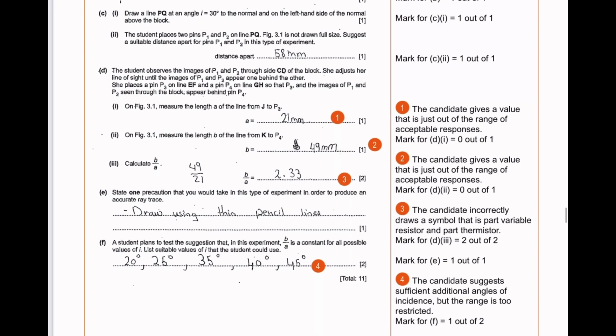E. Draw one precaution that you would take in this type of experiment to produce an accurate ray trace. Draw using thin pencil line. That is correct. ठीक है, because अगर आप बहुत thick line draw करेंगे, it's going to be difficult to erase it and then put it back in, so it's going to be less accurate.